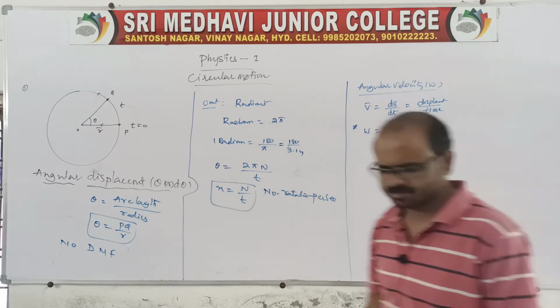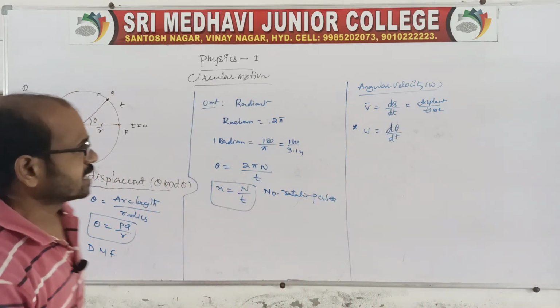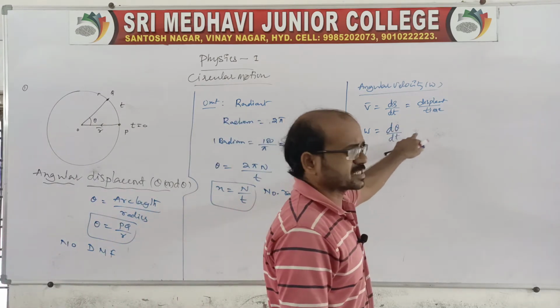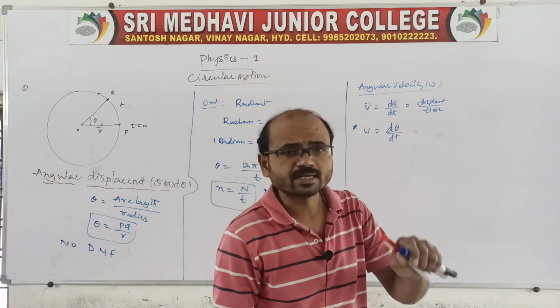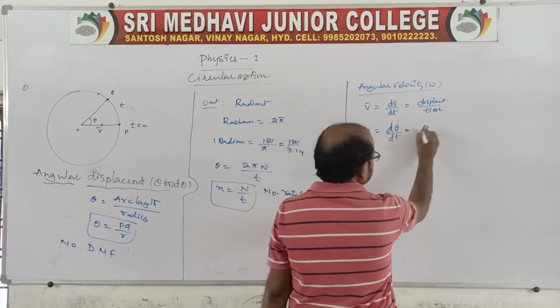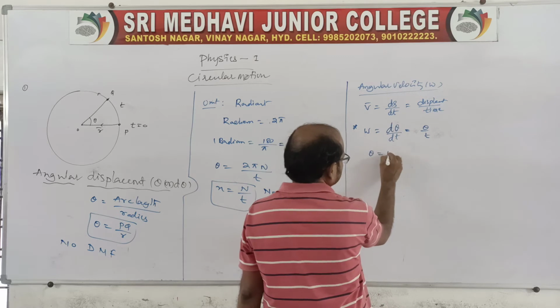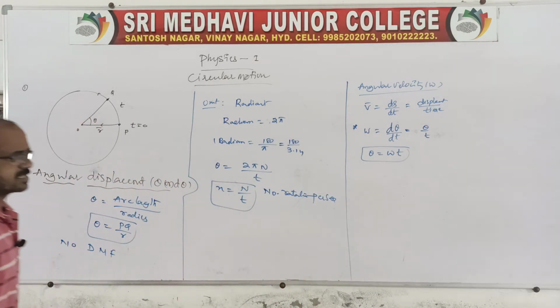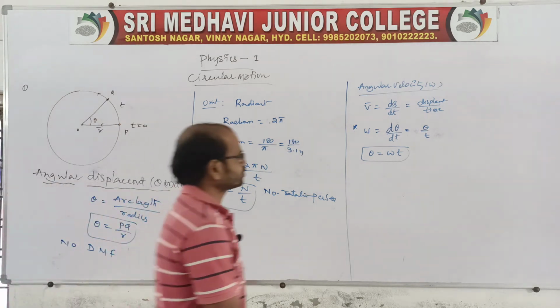Very simple. You remember, angular velocity is nothing but the rate of change of angular displacement, which we call the angular velocity. So here we can also say omega equals theta by t, so that theta is equal to omega into t. That is angular displacement and angular velocity.